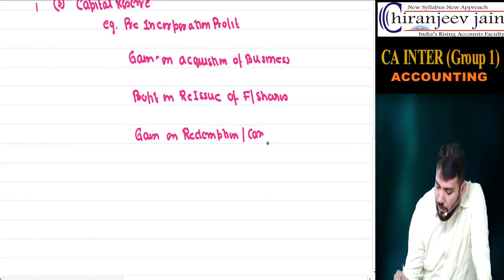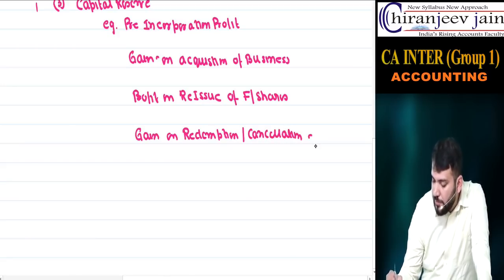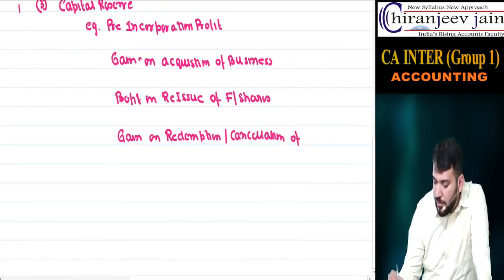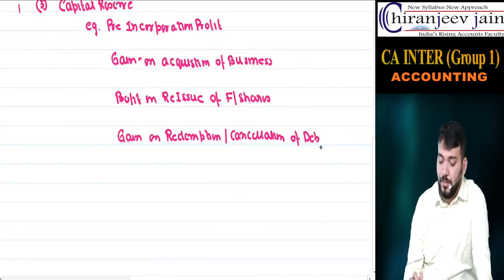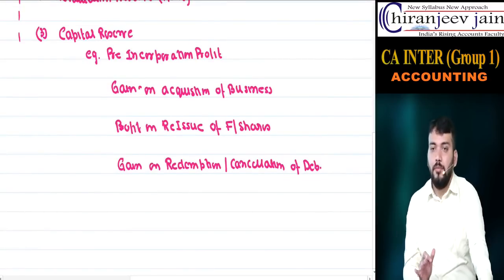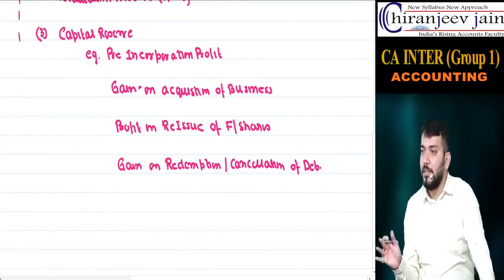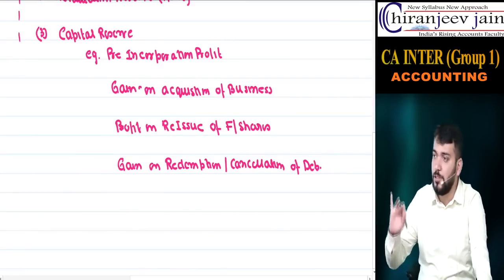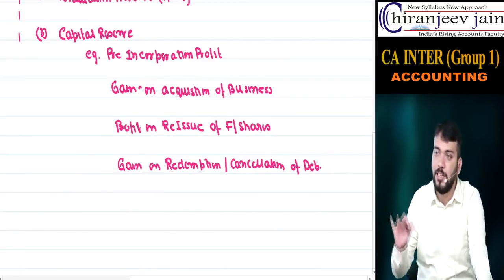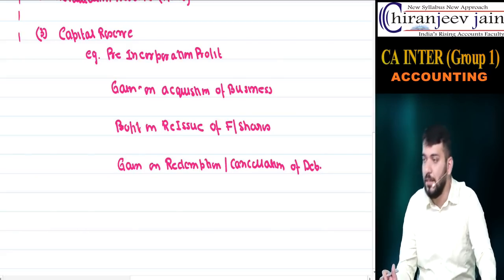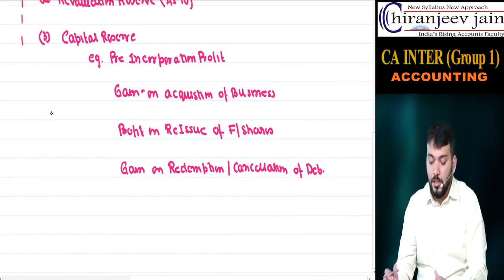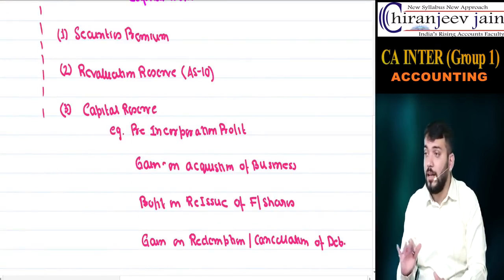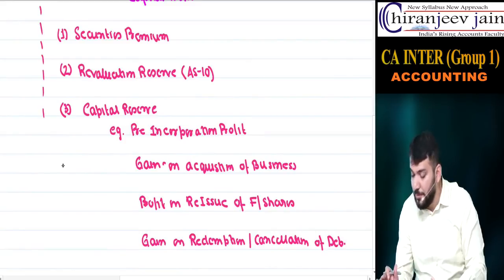Or cancellation of debenture. Coming soon, one of the chapters we have is redemption of debenture. They will understand. Means in any way round, apart from securities premium and revaluation surplus, any capital profit which is not available for dividend will be transferred to which account? Capital reserve account. Correct? So these are the three examples which are not available for distribution of dividend.